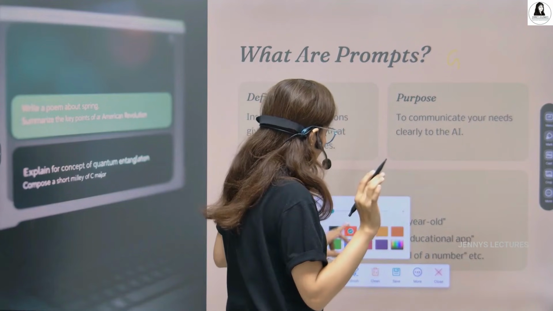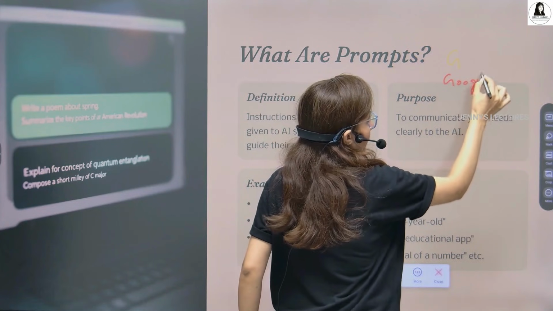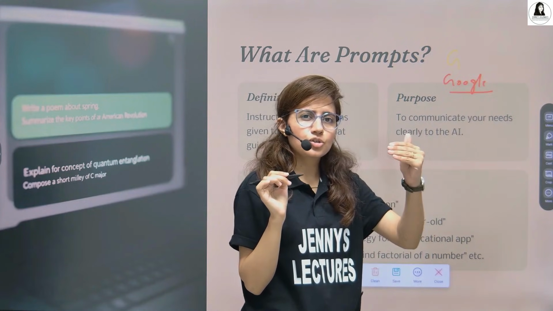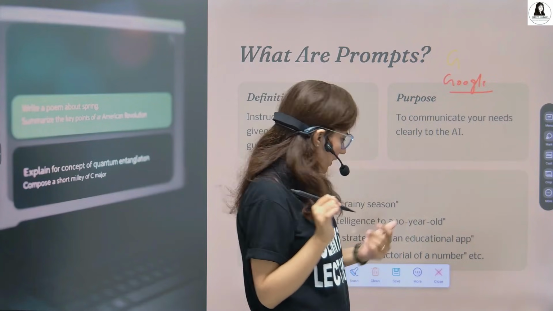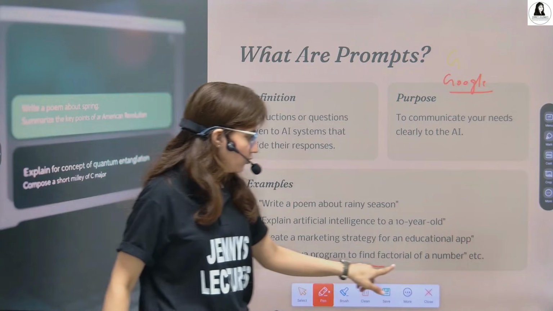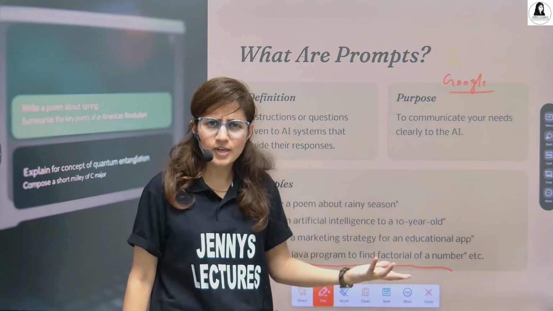And if you need to find out something, like I just want to search a Java program on addition of two numbers. So you simply write, write a Java program to find maybe factorial of a number or addition of two numbers or anything.